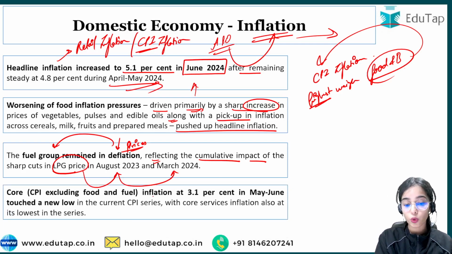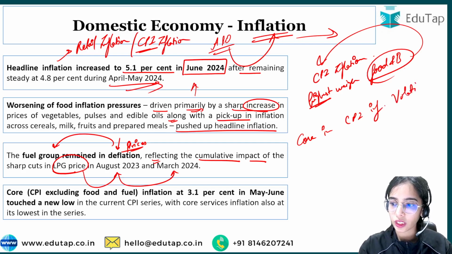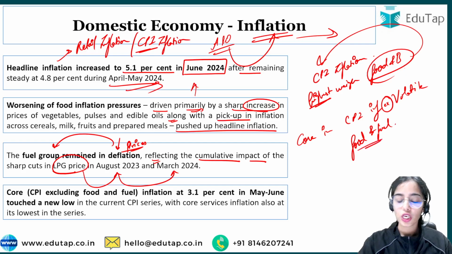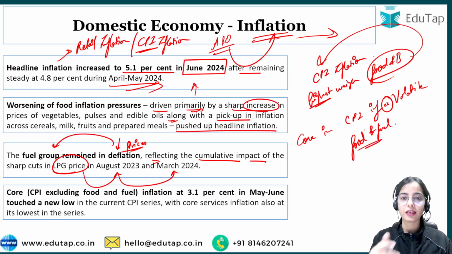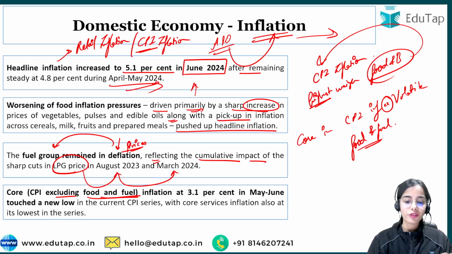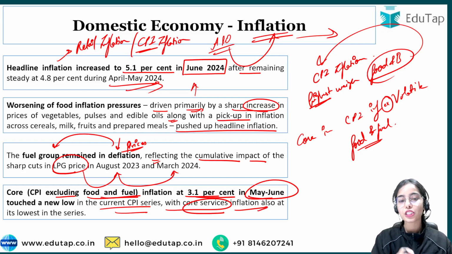Core inflation is your CPI inflation excluding the volatile food and fuel categories. Core inflation at 3.1% in May to June touched a new low in the current CPI series, with core services inflation also at its lowest in the series.